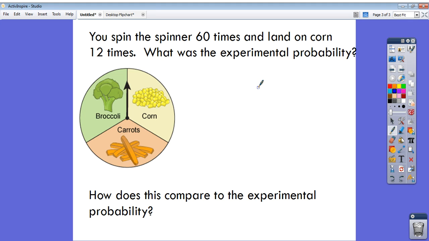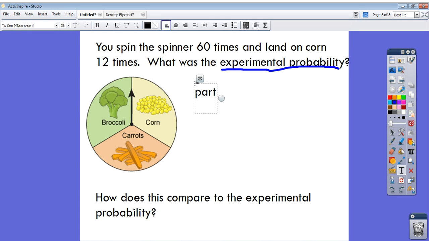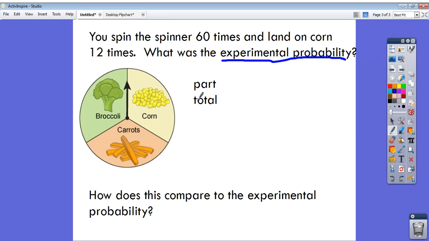But suppose you spin the spinner 60 times and land on corn 12 times. What was the experimental probability? Experimental probability is what actually happens. It's still going to be a part to total comparison, but it's not what I think is going to happen. It's what actually happens. The probability of getting corn, the experimental probability, is that I landed on corn 12 times, and I spun my spinner 60 total times. So I know my experimental probability of getting corn was 12 out of 60.